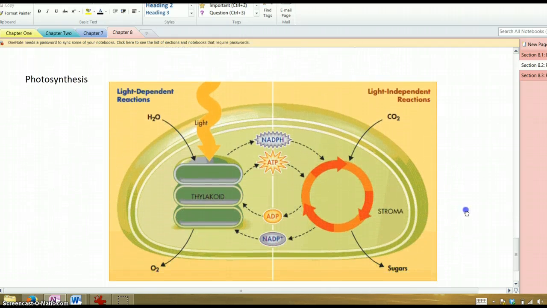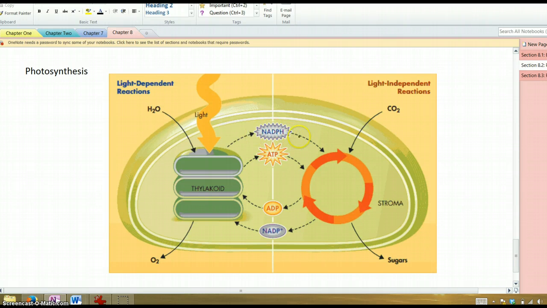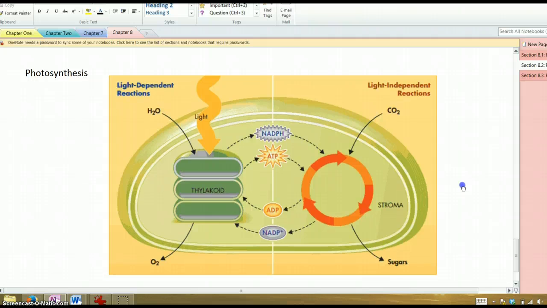And when we look at the overview of photosynthesis, you see here, there's our NADPH. It's going to carry electrons from the thylakoid membrane to this process that's occurring in the stroma, the liquid that surrounds the thylakoid membrane, what are known as the light-dependent reactions. So photosynthesis can be broken up into the light-dependent reactions and the light-independent reactions. On the thylakoid membrane, we have the reactions that depend on light. And over in the stroma, we have the reactions that do not depend on light.